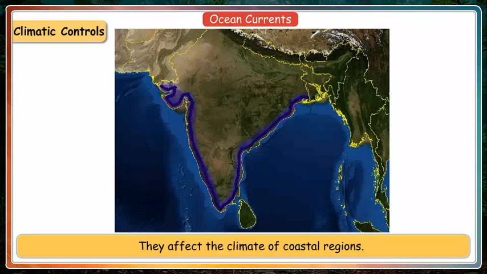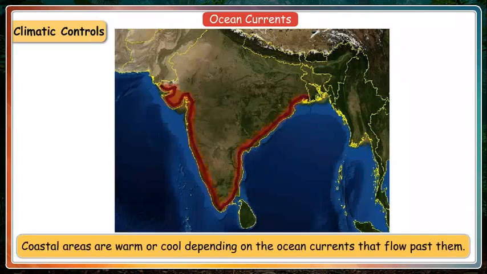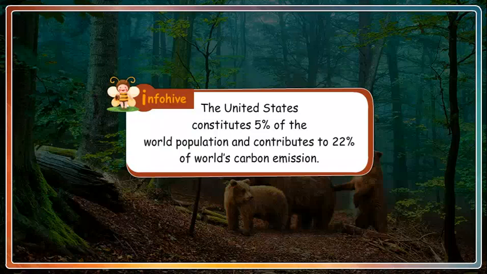Ocean currents. They affect the climate of coastal regions. Coastal areas are warm or cool depending on the ocean currents that flow past them. Relief. Mountains act as barriers and stop cold or hot winds. Info hive. The United States constitutes 5% of the world population and contributes to 22% of the world's carbon emission.